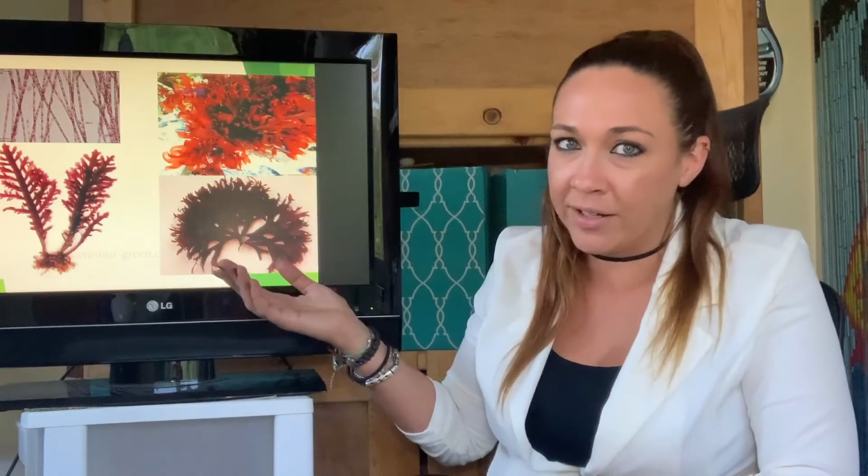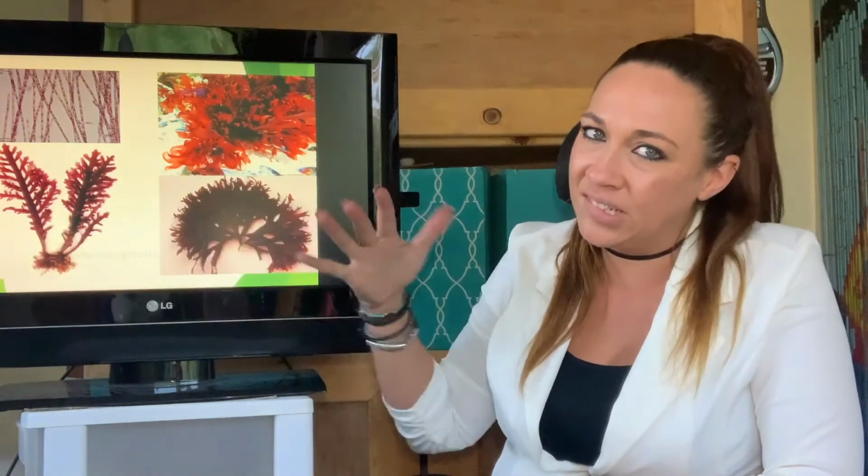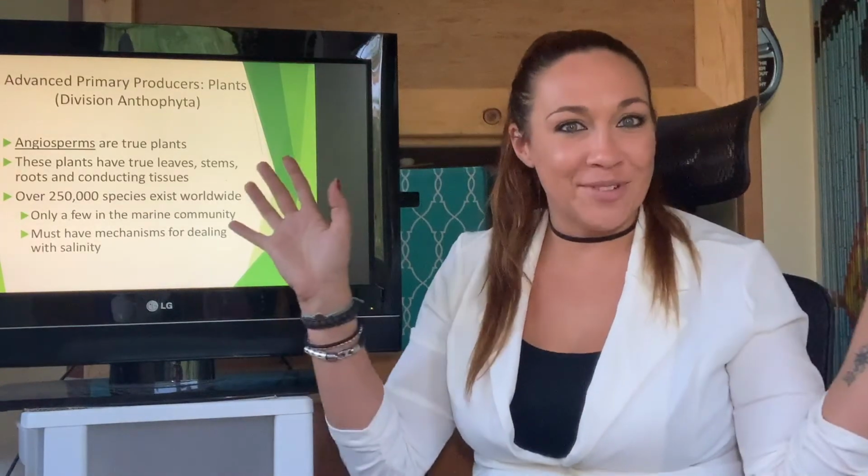Now, notice the colors. This one, yeah, super red. These two, kind of red. That kind of looks like black almost. Okay, so don't just go by color. Make sure that you're looking for some of these characteristics as well. All right, that was our algae.